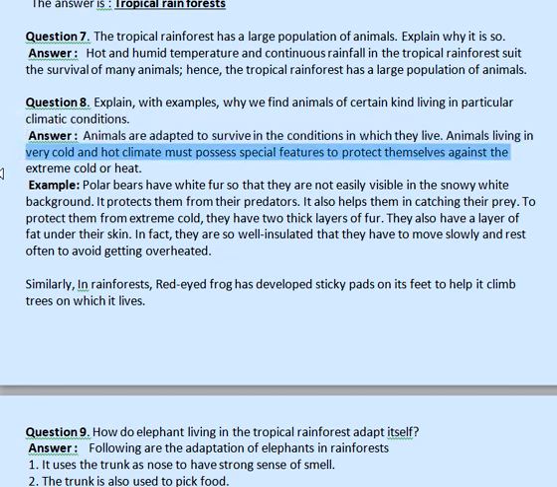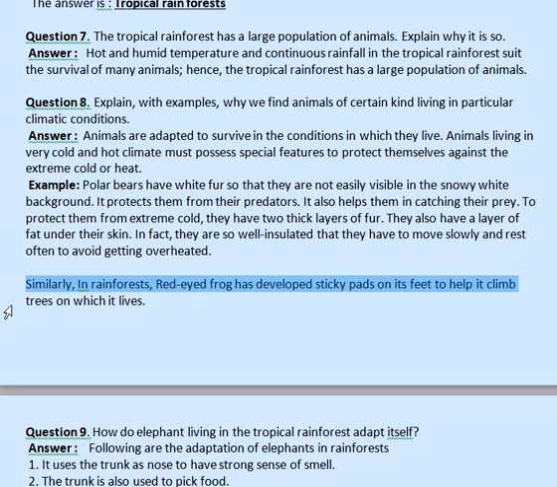Animals living in very cold and hot climate must possess special features to protect themselves against the extreme cold or heat. Example: polar bears have white fur so that they are not easily visible in the snowy white background. It protects them from their predators. It also helps them in catching their prey. To protect them from extreme cold, they have two thick layers of fur. They also have a layer of fat under their skin. In fact, they are so well insulated that they have to move slowly and rest often to avoid getting overheated. Similarly, in rainforests, red-eyed frog has developed sticky pads on its feet to help it climb trees on which it lives.